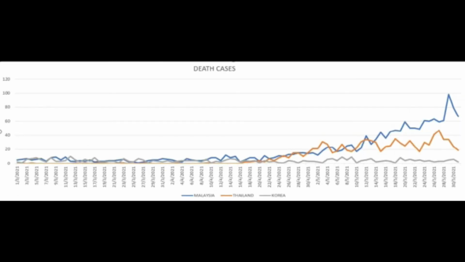Then, we proceed to the graph of deaths. In this graph, you can see Malaysia and Thailand keep on increasing their death cases starting from 20 April, while South Korea remained steady and did not show any dramatic increase like Thailand and Malaysia.